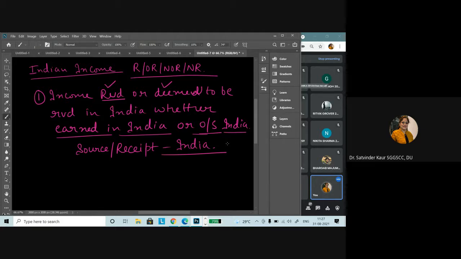In this particular case, we can discuss the concept of what the difference is between receipt and remittance. Receipt is when you are receiving the income for the first time, and remittance is when you have already received it and you are remitting it to someone else. So that particular thing is required.